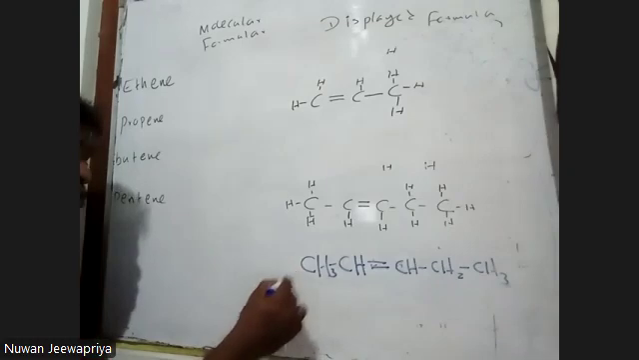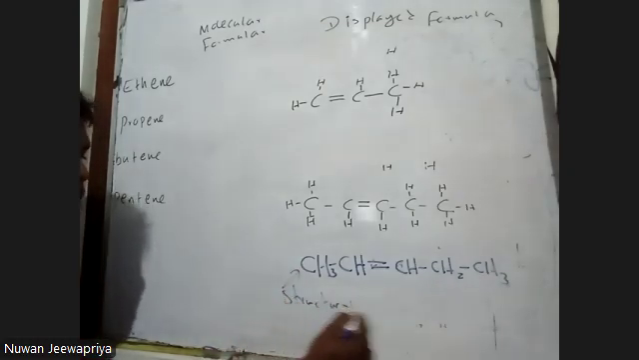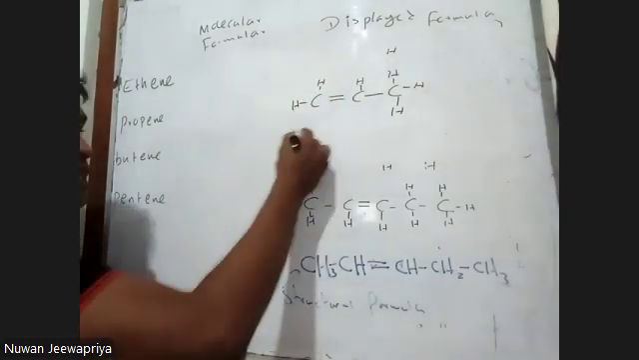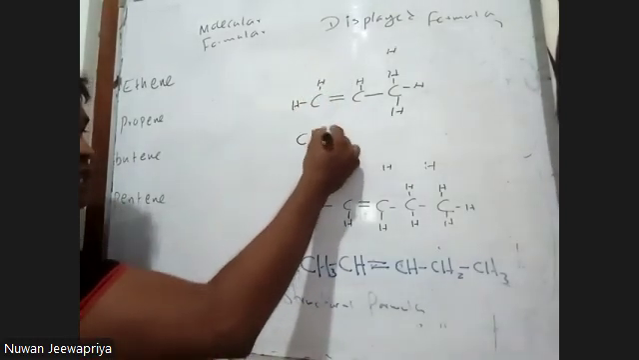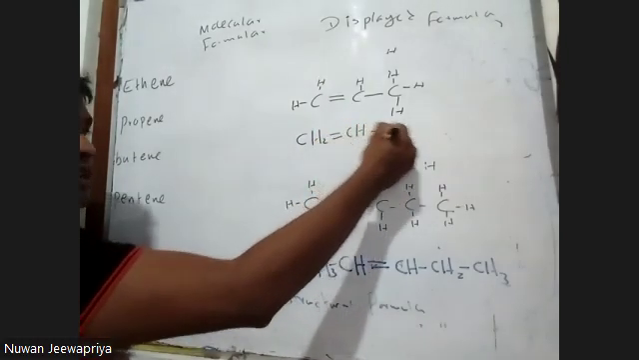That's the structural formula. Let's see how we draw the structural formula for this one. You see the CH2, double bond, CH, and CH3. That's the way we draw the structural formula.